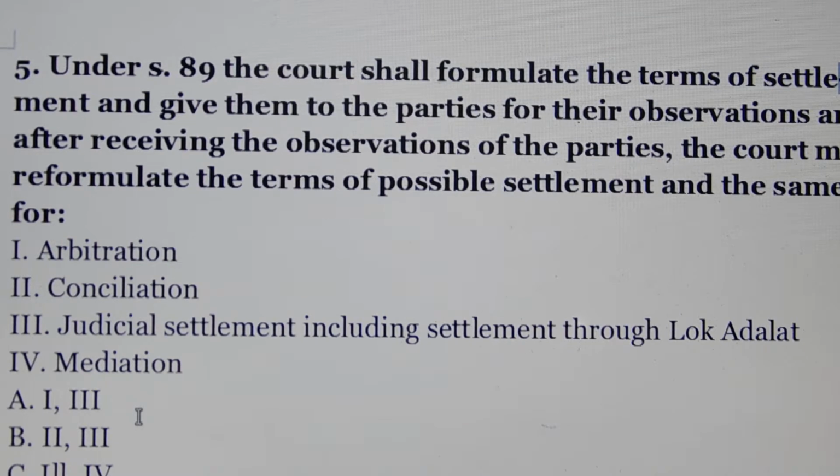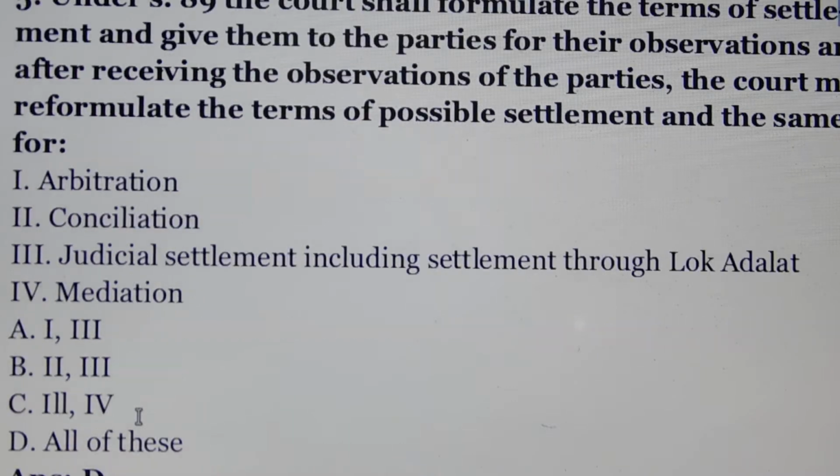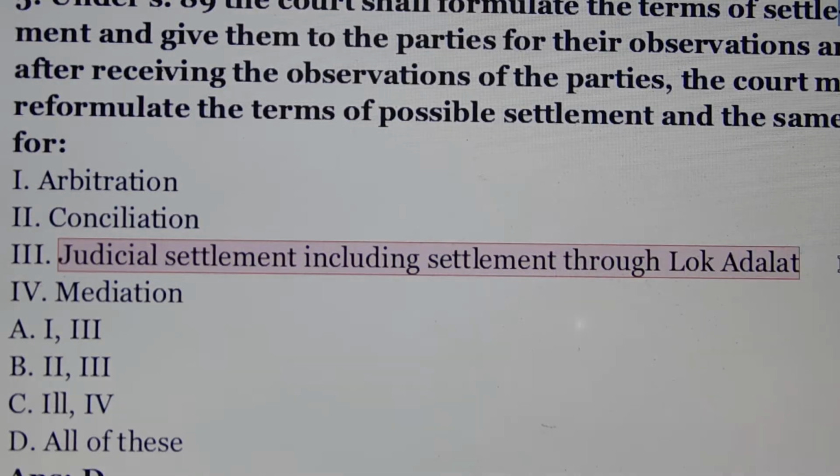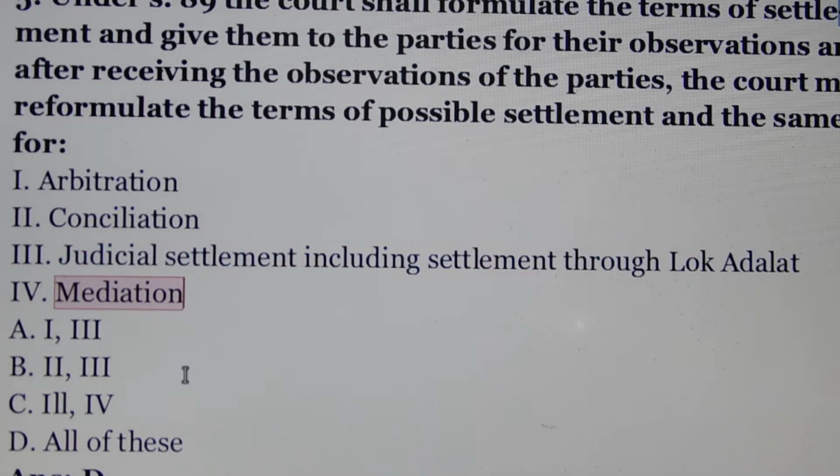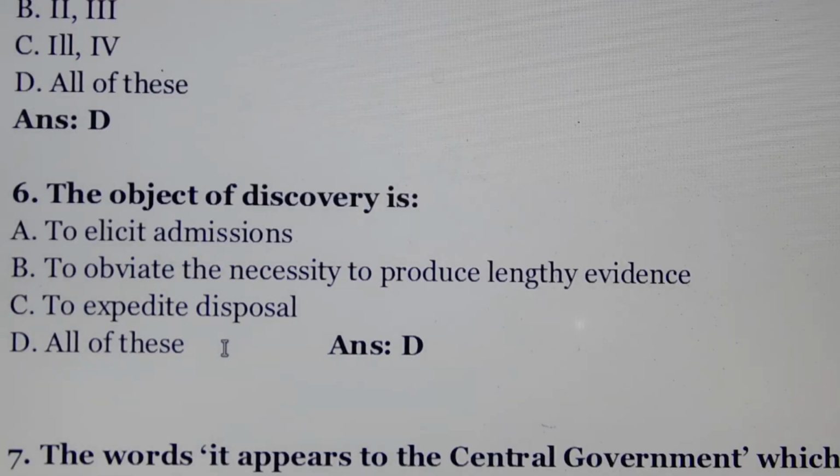Question number 5. Under section 89, the court shall formulate the terms of settlement and give them to the parties for their observation, and after receiving the observation of the parties, the court may reformulate the terms of possible settlement and the same form. Answer is option number D. All of these, means number 1 arbitration, number 2 conciliation, number 3 judicial settlement, including settlement through lok adalat, and 4th mediation. So all of these.